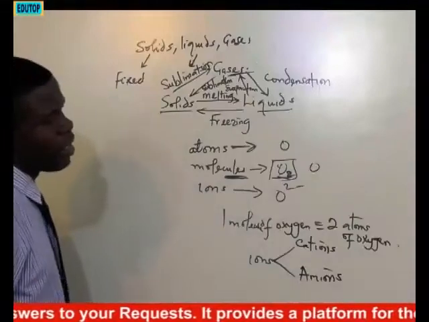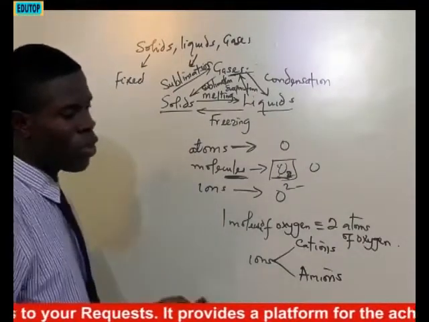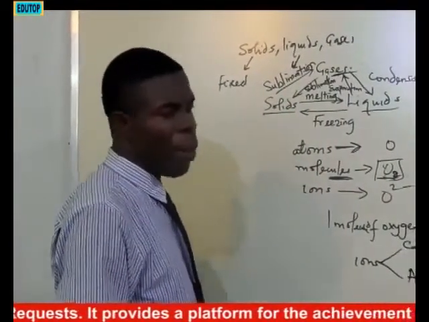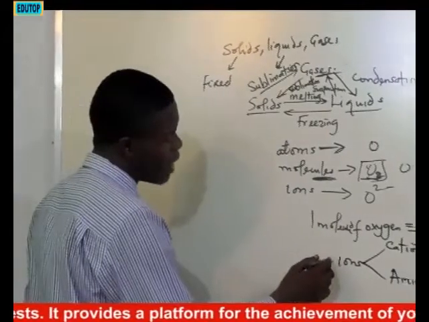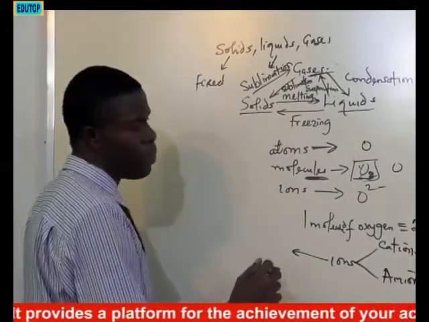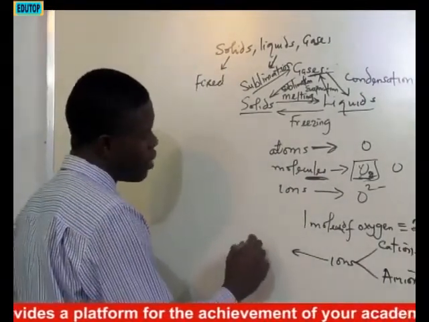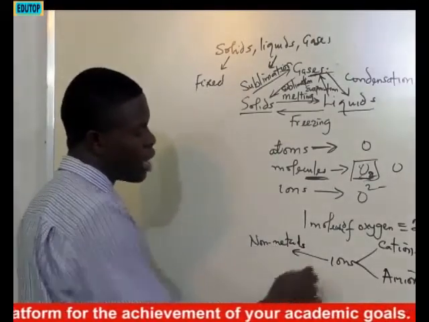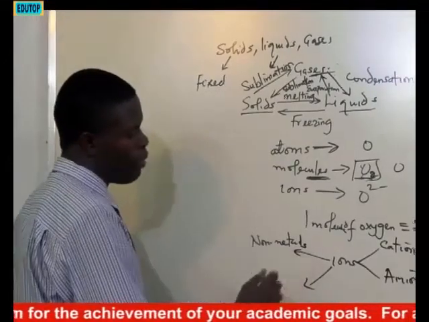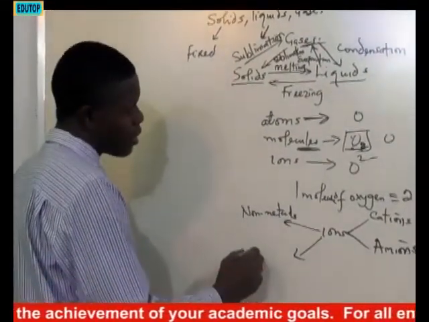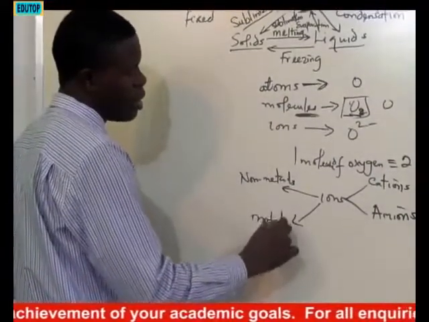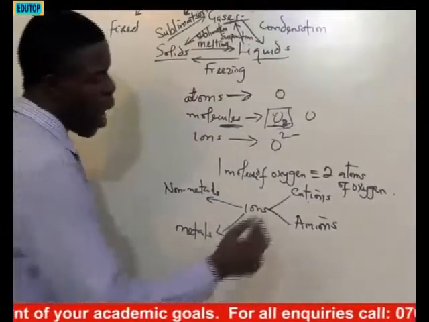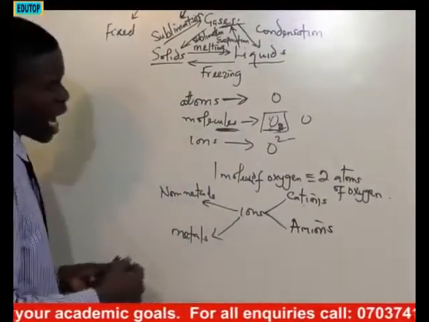Atoms are substances that either accept electrons to become negatively charged or donate electrons to become positively charged. Those that accept electrons to become negatively charged are known as non-metals, while those that donate electrons to become positively charged are known as metals. Then cations are the positively charged ions, while anions are the negatively charged ions.